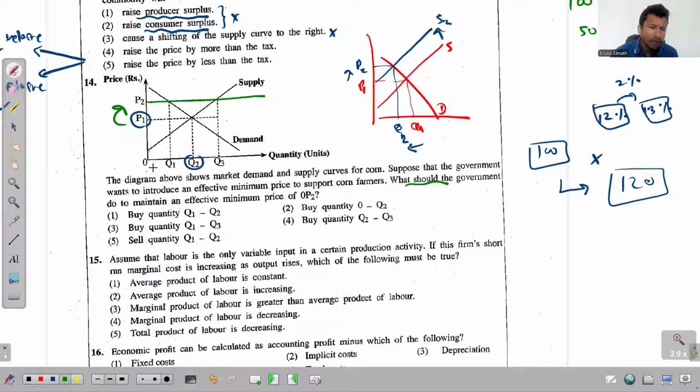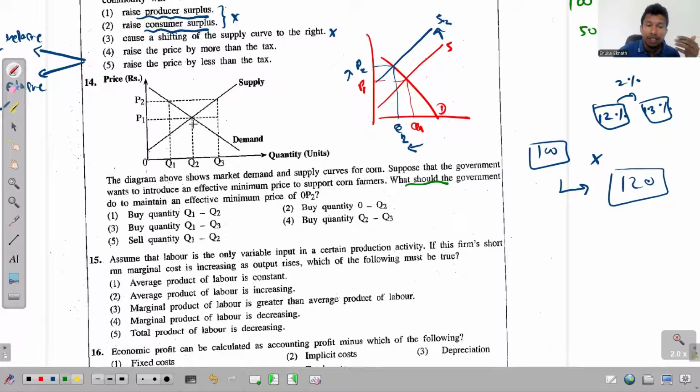What should the government do to maintain an effective minimum price of OP2? The minimum price is OP2 now. So in order to maintain this, the government has two options: either purchase the excess supply, or pay the deficiency amount. From how the diagram is drawn, we understand that this must be referring to a situation where the government is going to purchase the excess supply.